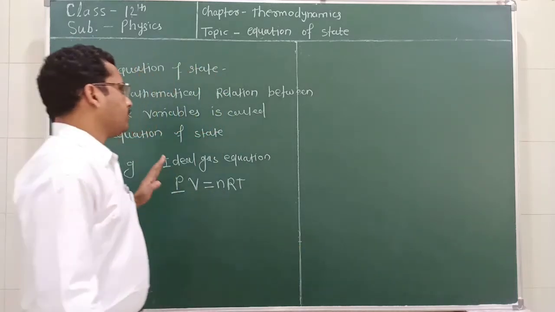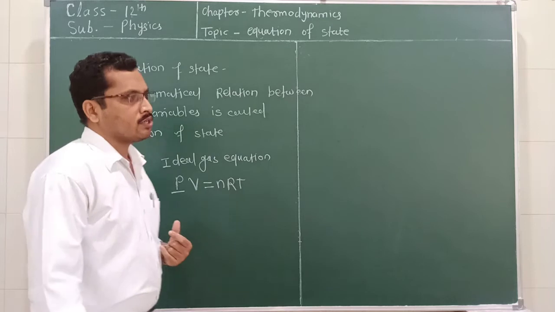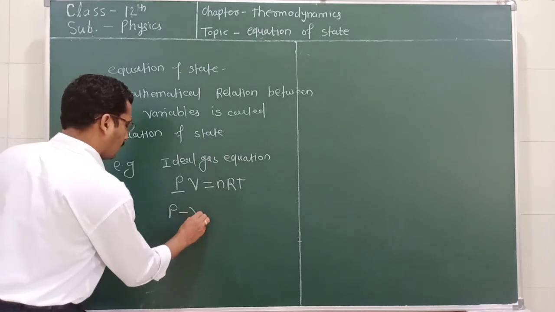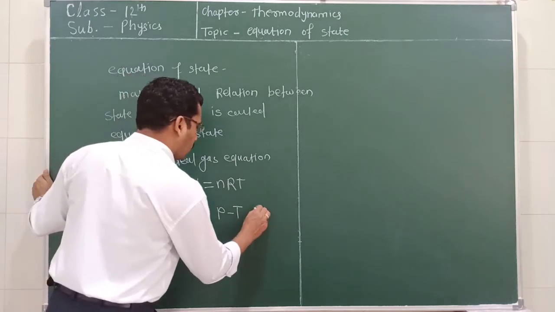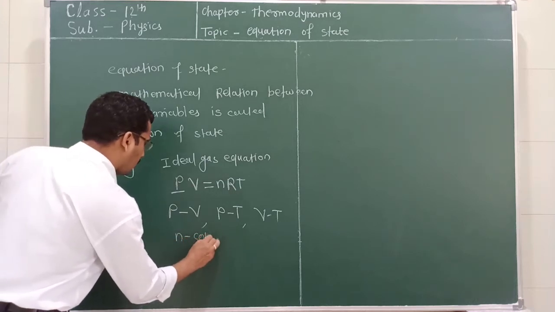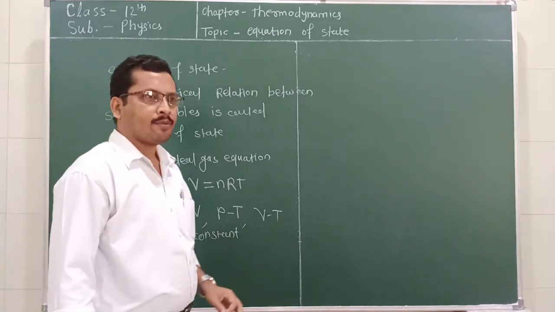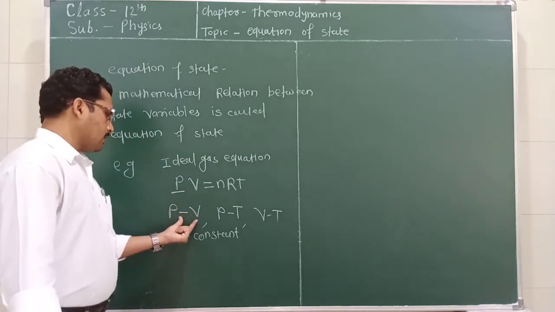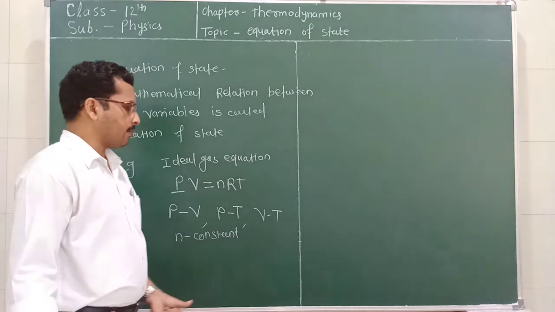Now we know that in this equation three types of combinations are possible. Which are the combinations? For example, we can write PV, we can write PT, and we can write VT. What is the condition? If the number of moles of ideal gas is kept constant, then we can show the graphical representation between pressure and volume, pressure and temperature, and volume and temperature.